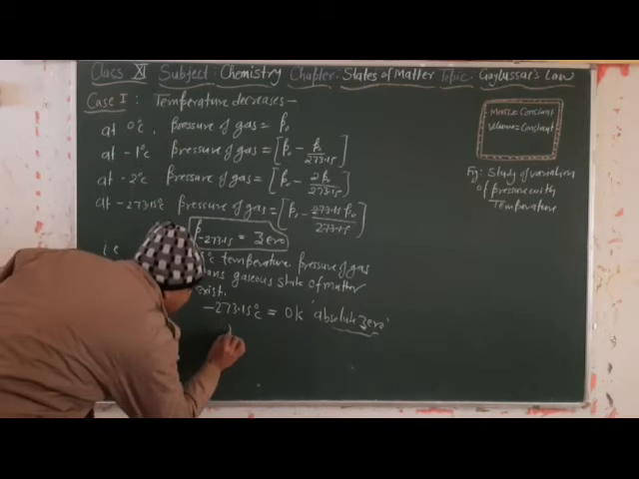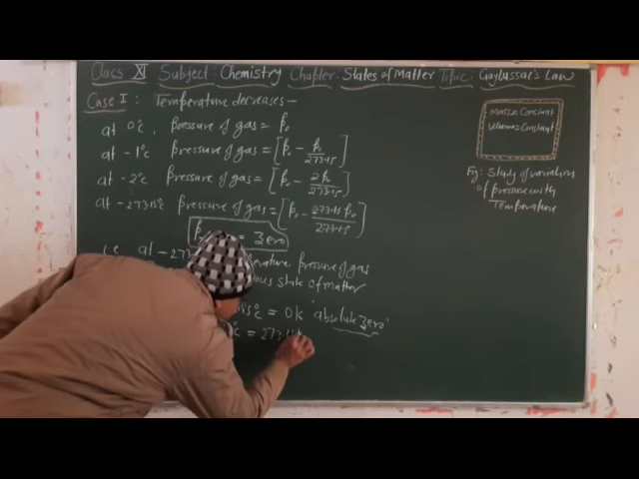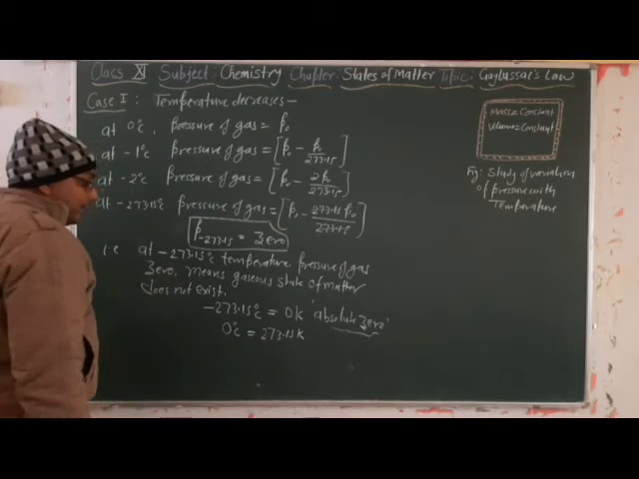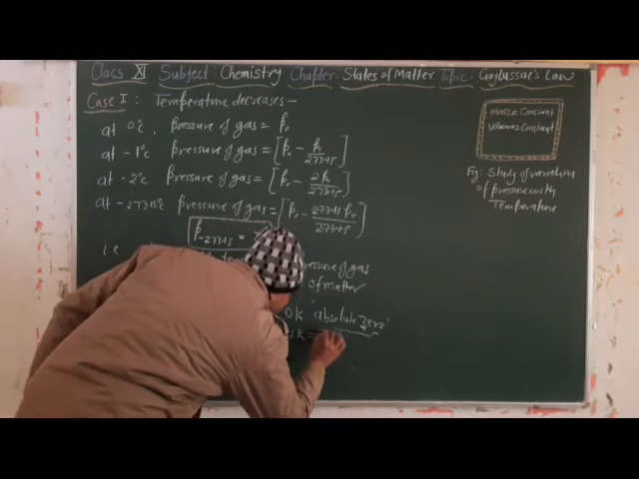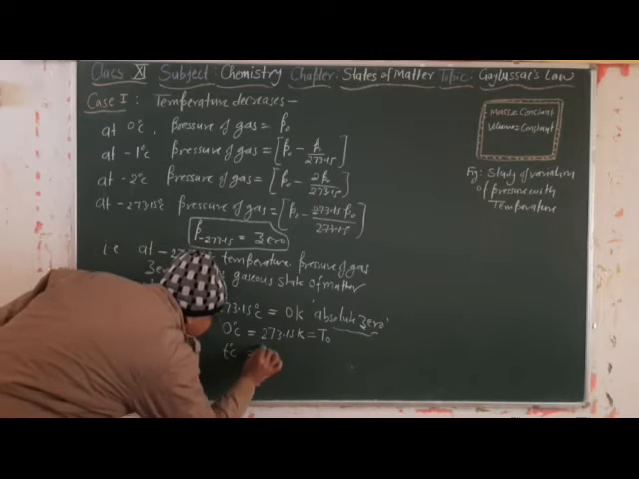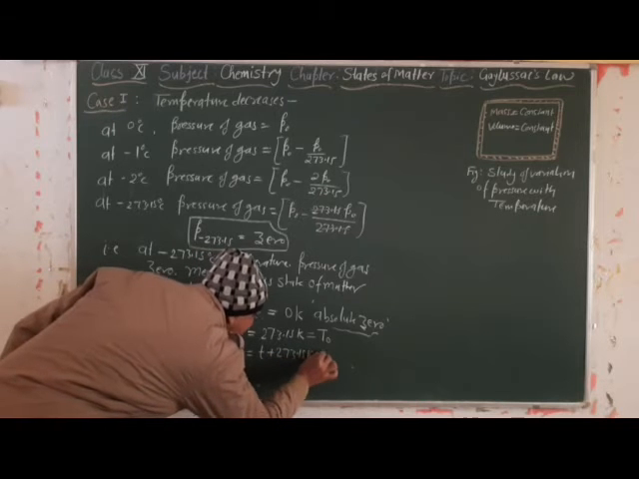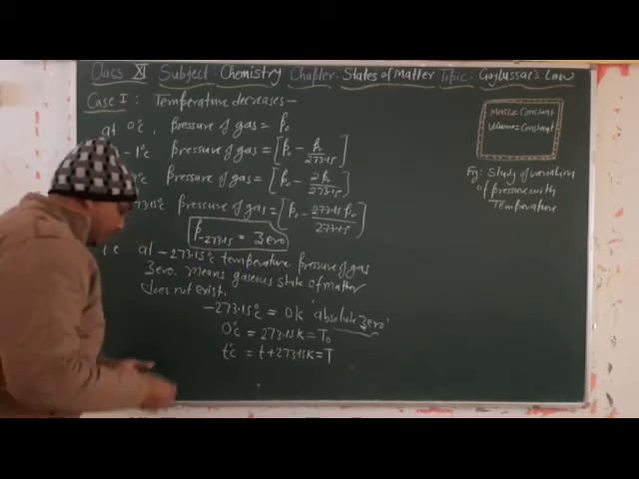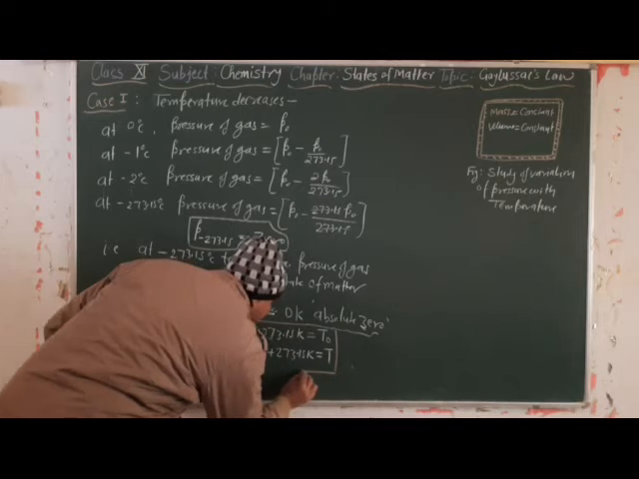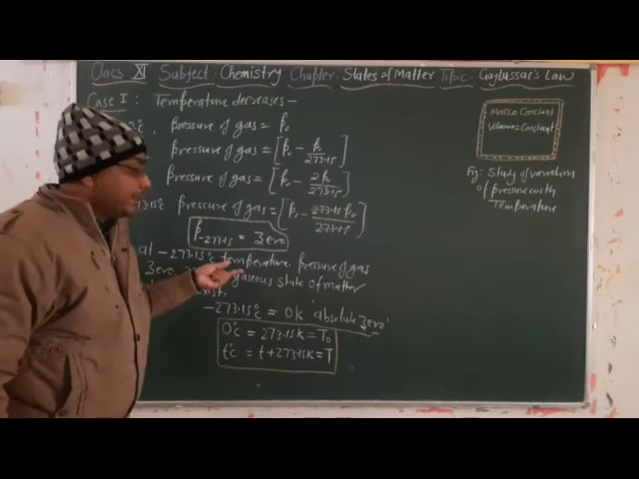So at 0 degree Celsius we can write 273.15 Kelvin. 0 degree Celsius is equal to 273.15 Kelvin. This temperature becomes T0, and at t degree Celsius, t plus 273.15 Kelvin will be equal to T. So this is a very important relation we got from this mathematical expression.